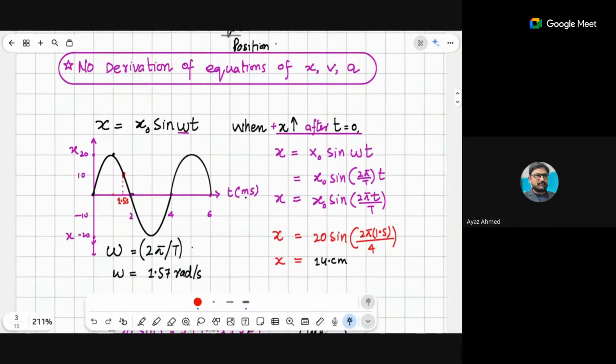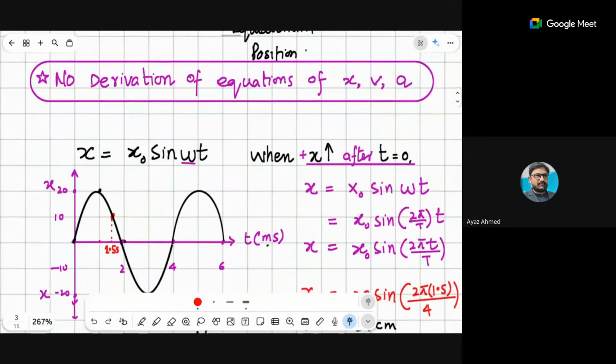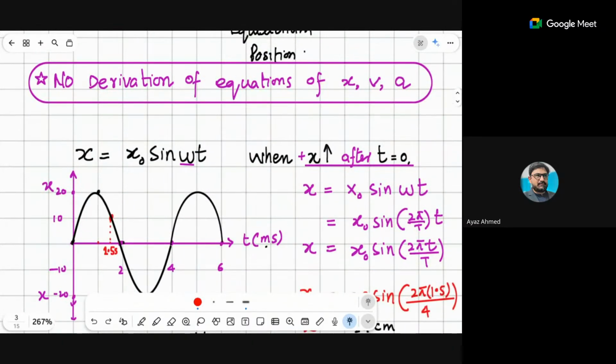Okay, now I have declared one thing here, and I believe it will be helpful for you and you will be able to understand that concept. But a derivation of any of the equations is not included in your syllabus. I have just given you the basic concept for these equations. That is why on some points I may have put some derivation steps, but that will never be asked of you. You are supposed to recall and use these equations.